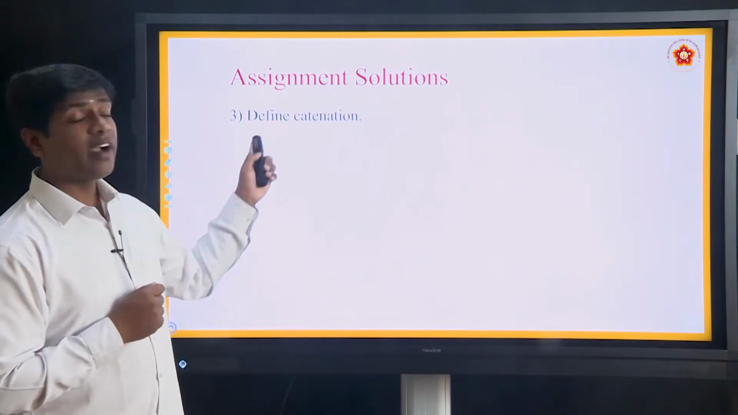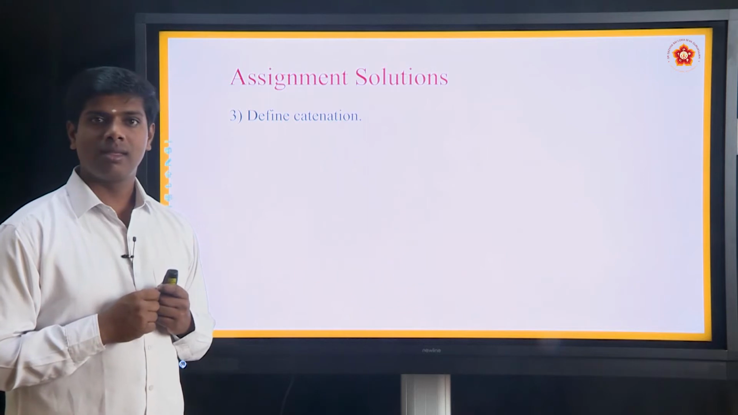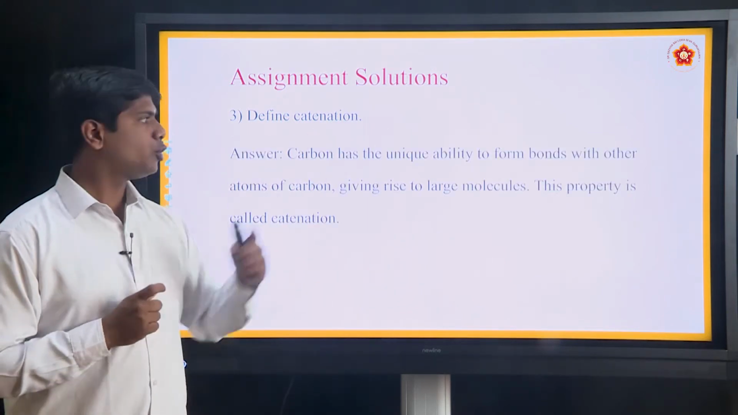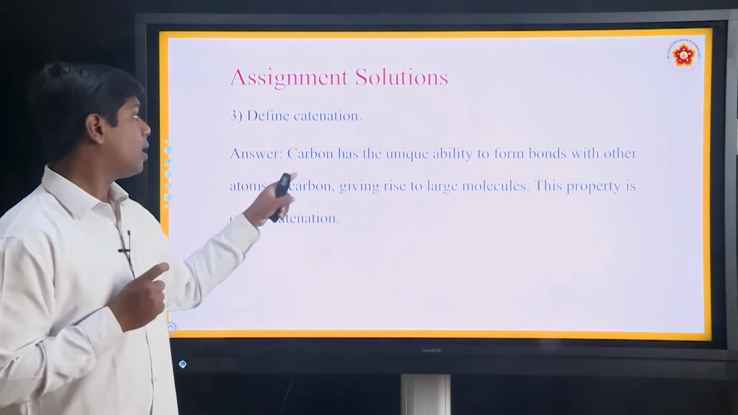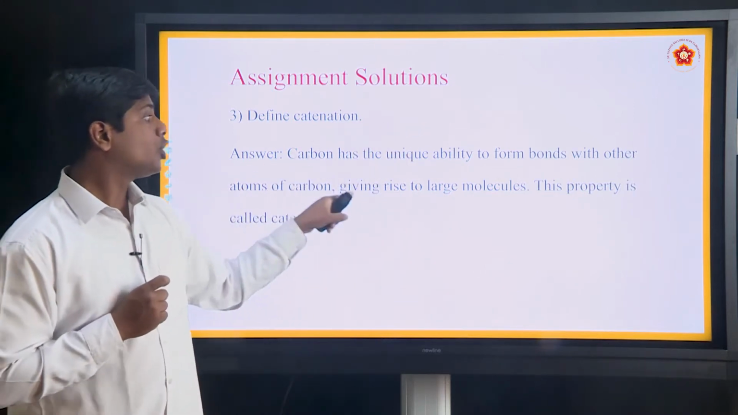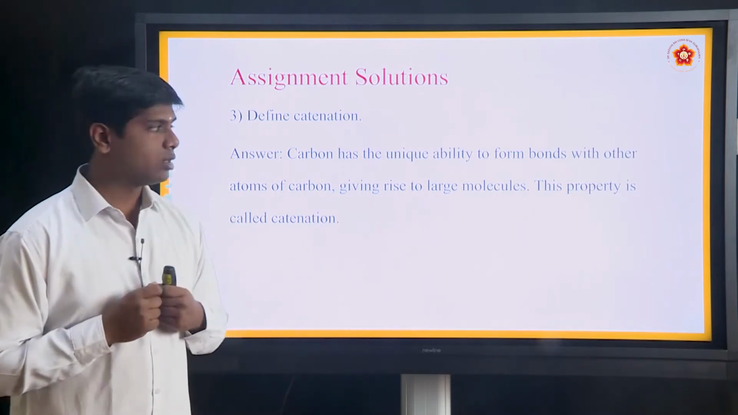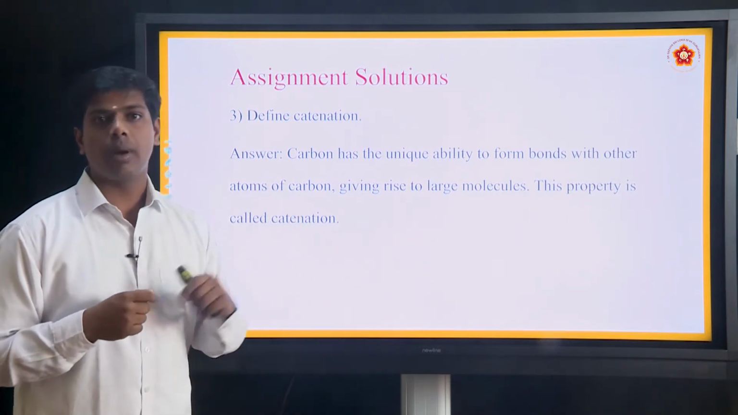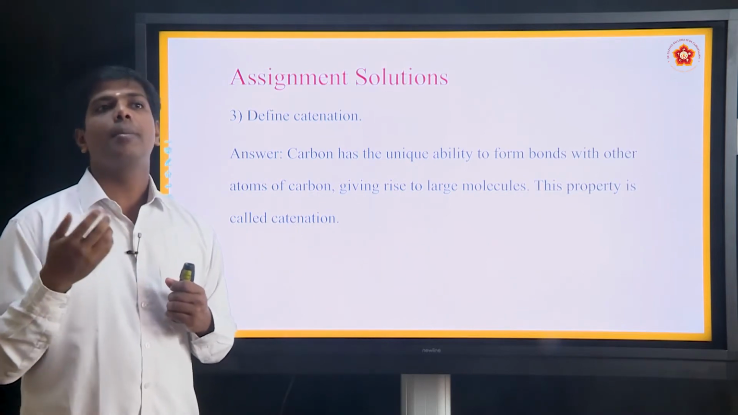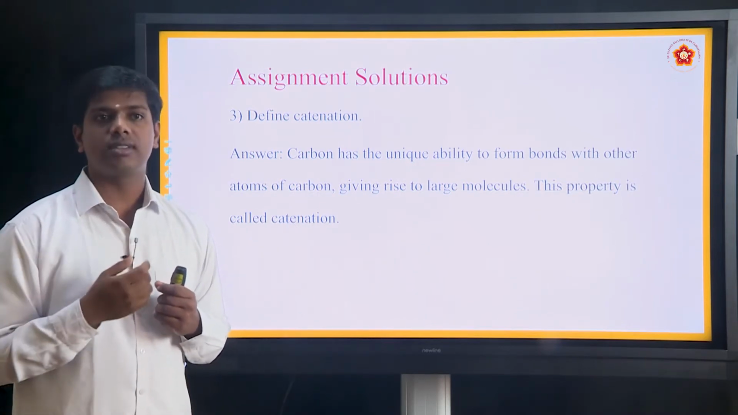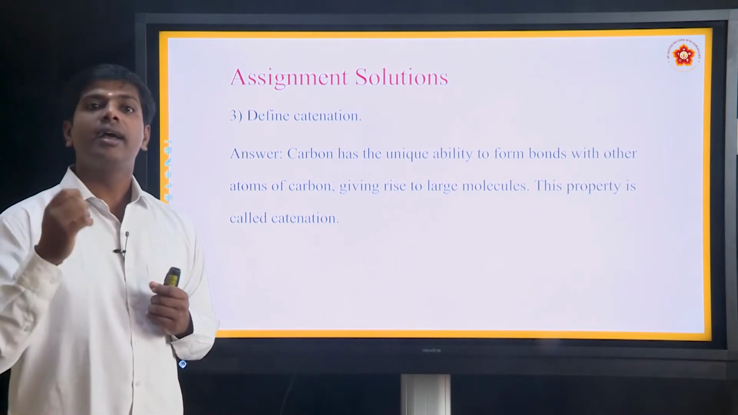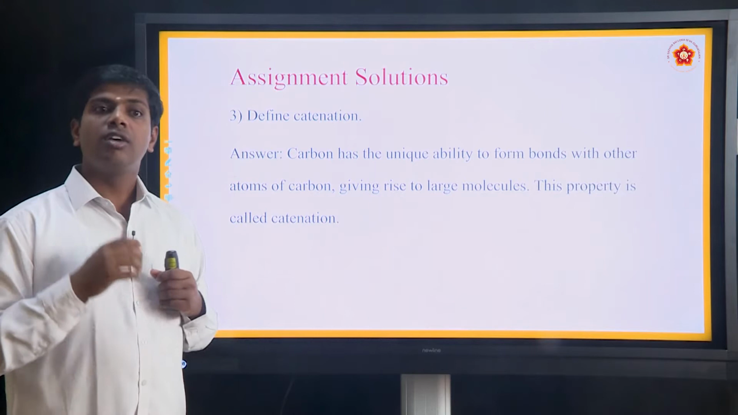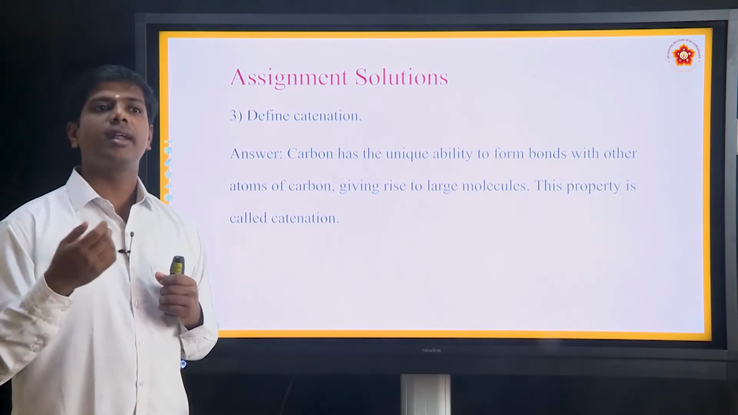Next, define catenation. Good children, carbon atoms have the unique ability to form bonds with other atoms of carbon, giving rise to large molecules. This property is called catenation. Because of the catenation property, there are many carbon compounds identified by chemists. Because of this one peculiar property, we see large carbon compounds.